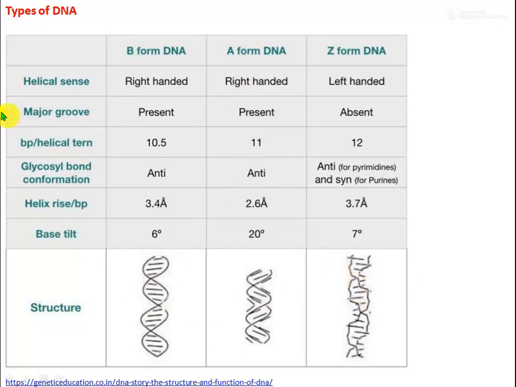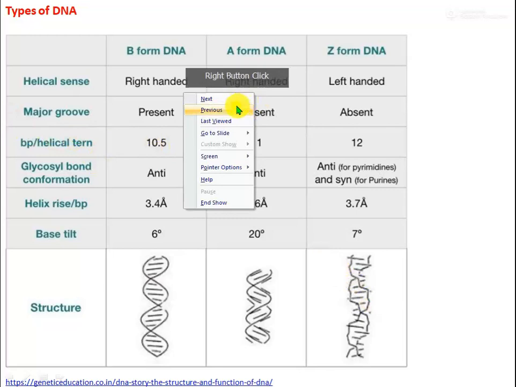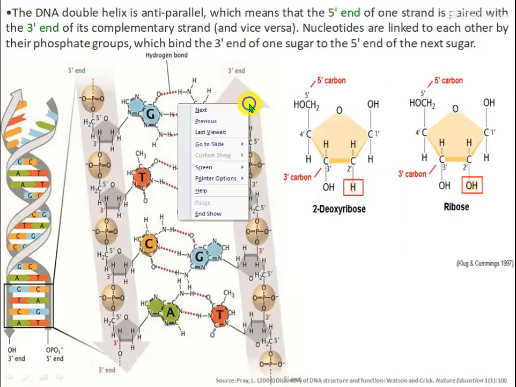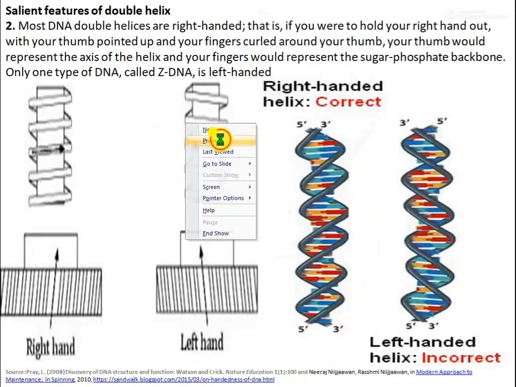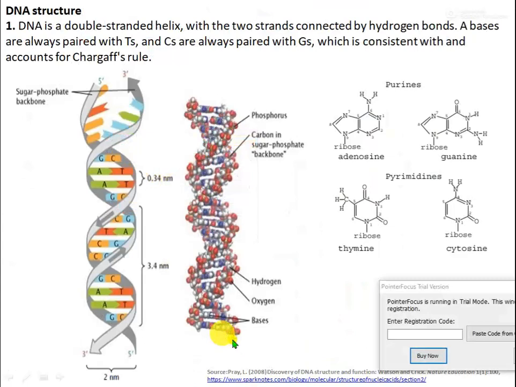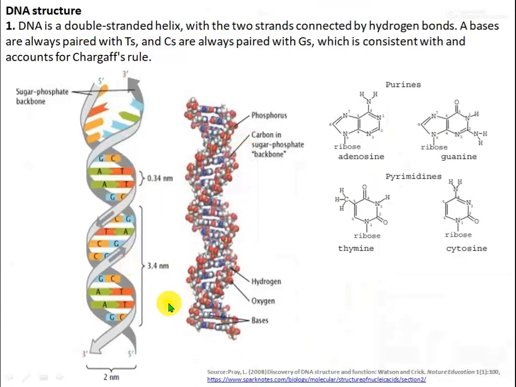Base pairs per helical turn is 10.5. This is the structure. Here one turn contains 3.4 nanometer length and has 10.5 base pairs, so one base pair is nearly 0.34 nanometer.